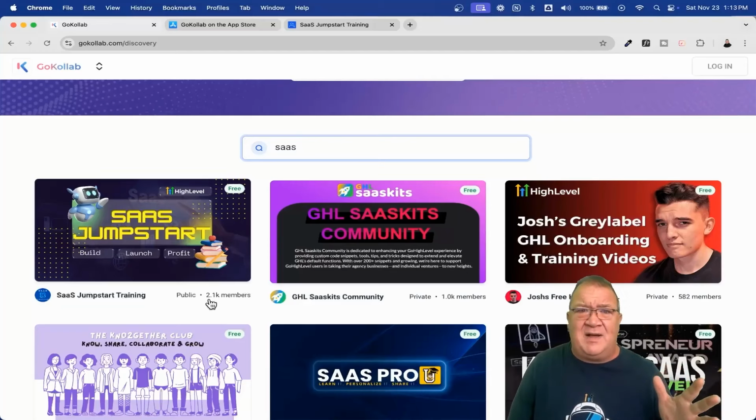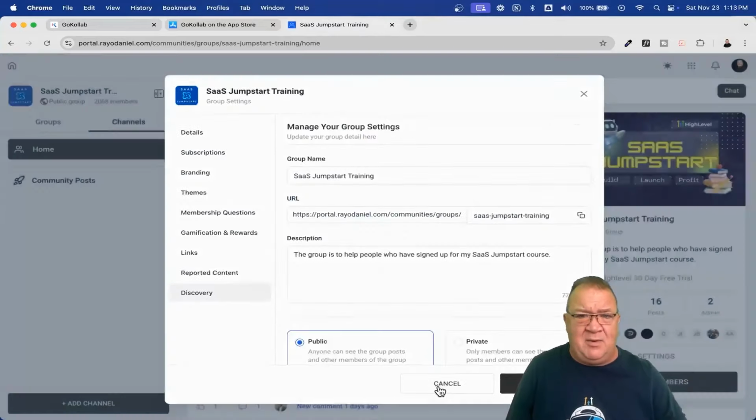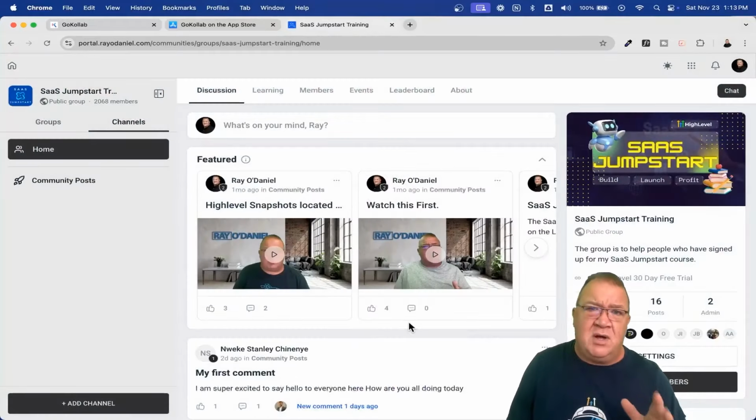I think I have 4, 5, or 6 free snapshots, depending upon different things that you want to do, that are all downloadable for free. You don't have to pay for them. But anyway, this right here is how you would turn this discovery on for your group. If you want to turn it off, then you would just simply fall off and you would not be available on the GoKollab network.